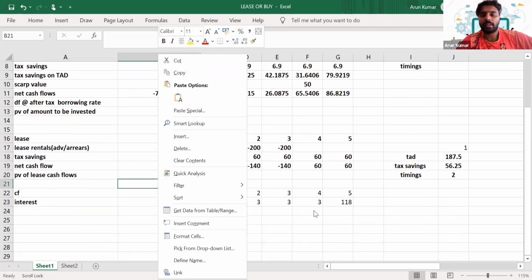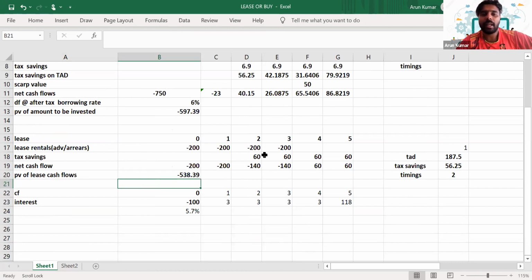the only adjustment is the lease payment and the tax savings that we get on the lease payment. If the lease payment is in advance, then the cash flow will start from year 0. Sometimes the lease payment will be paid at the end of a year. If it's paid at the end of a year, it will be in year one. If it is paid in advance, it will be at the start of a year, so it will be shown in year zero.